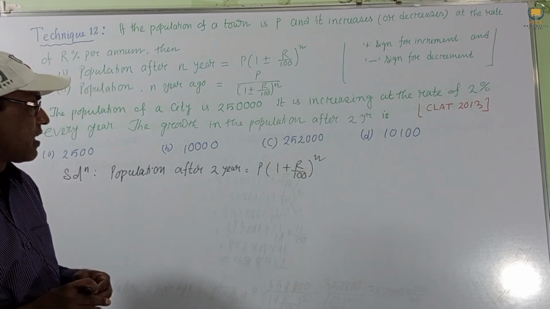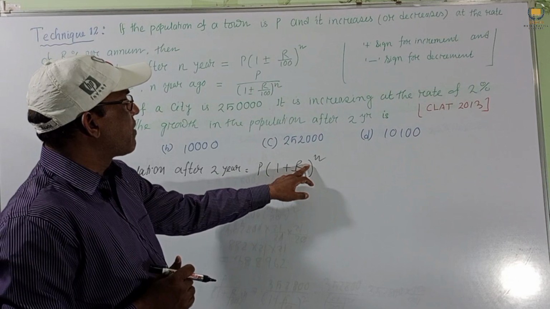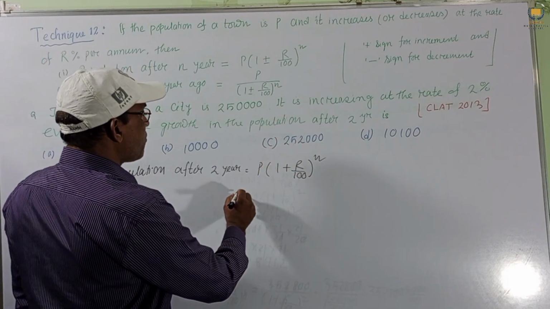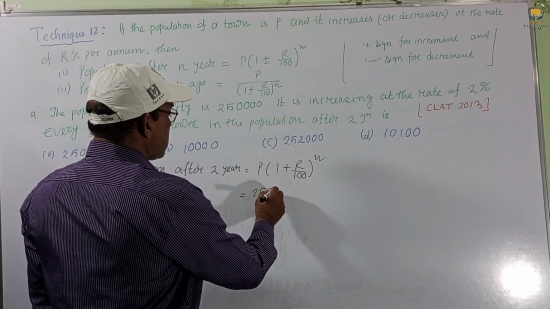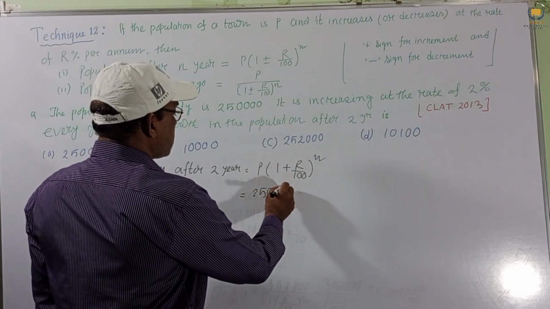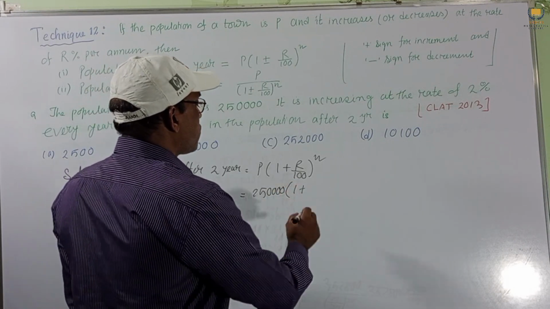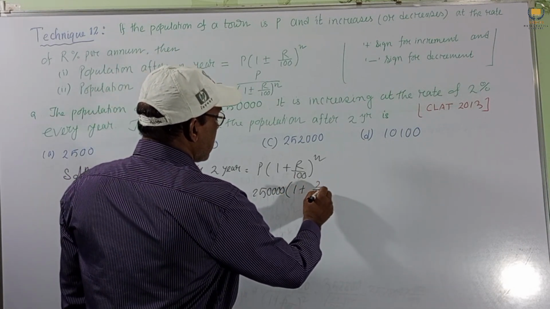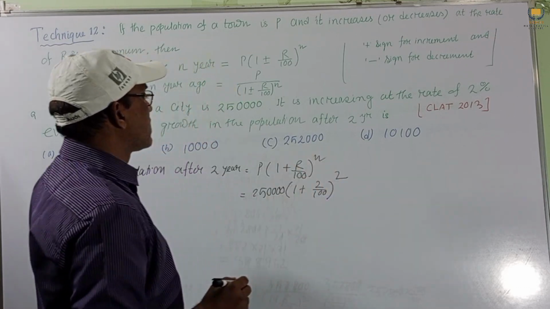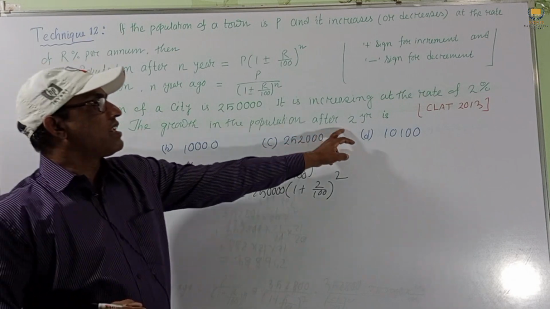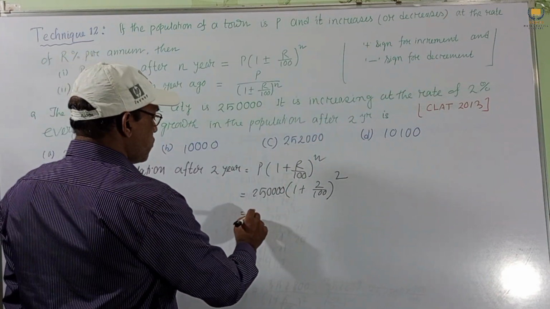This is our formula. So P given, R given, n given, just putting the values. P means 25,000, and 1 plus R means 2 by 100. N is 2, R is 2. So this is